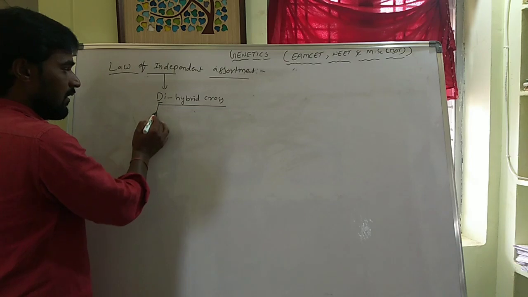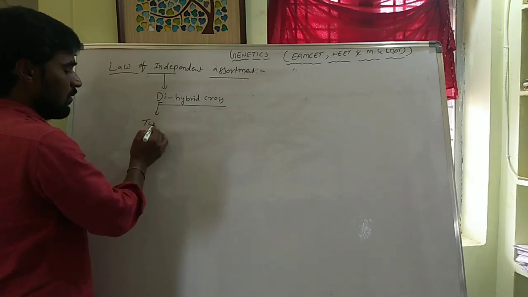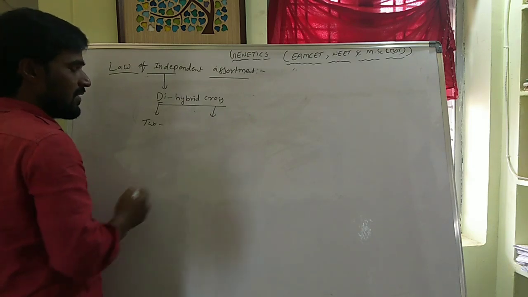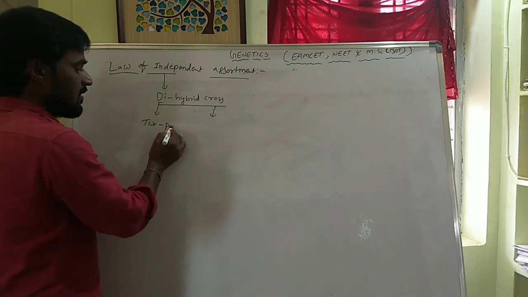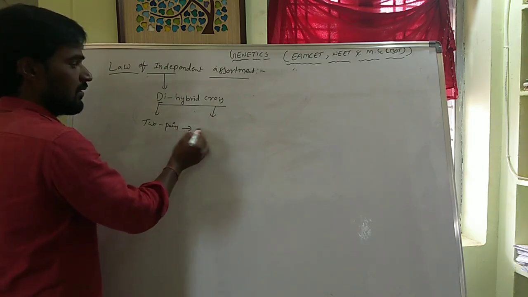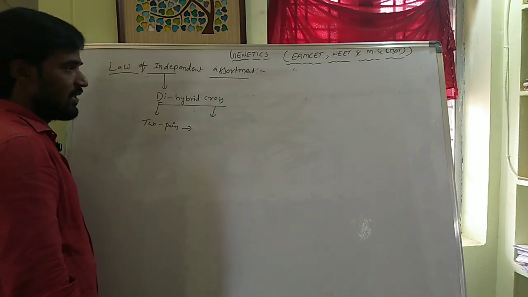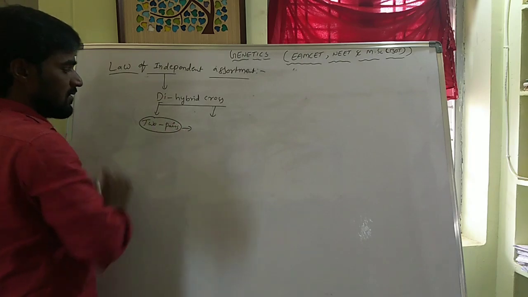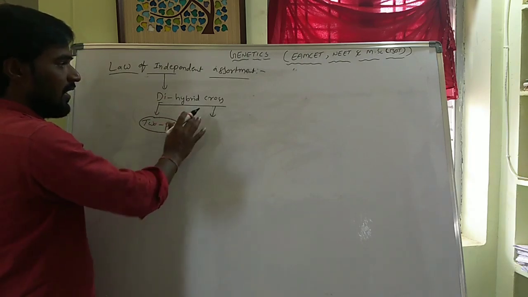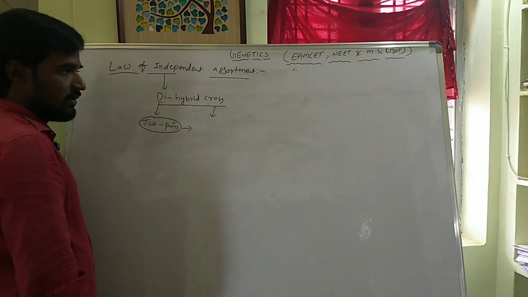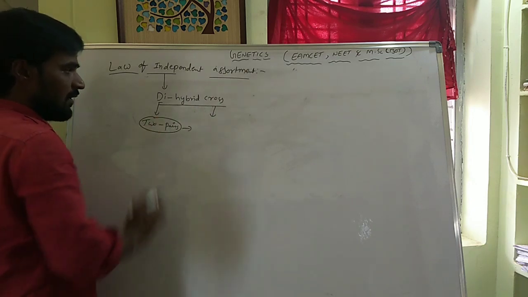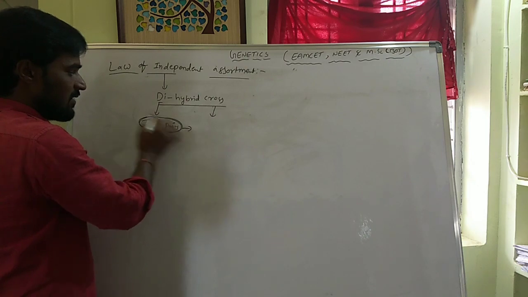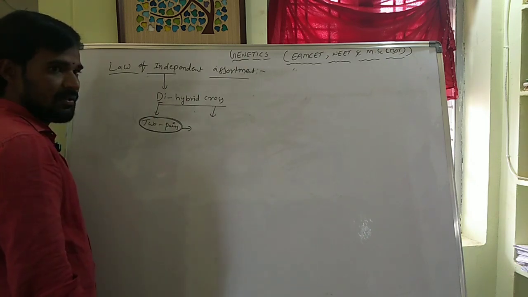See, di means two. Cross means crossing. What is crossing here? Two pairs of characters. The cross between two pairs of characters is called the dihybrid cross.